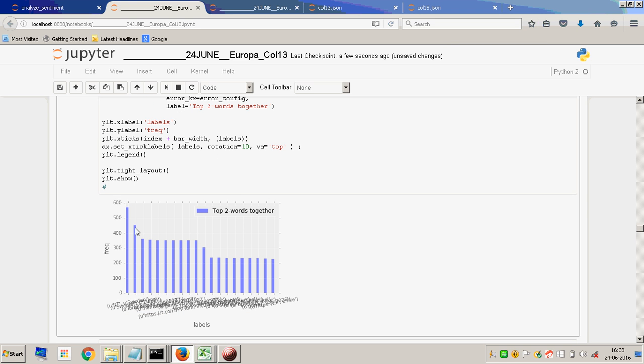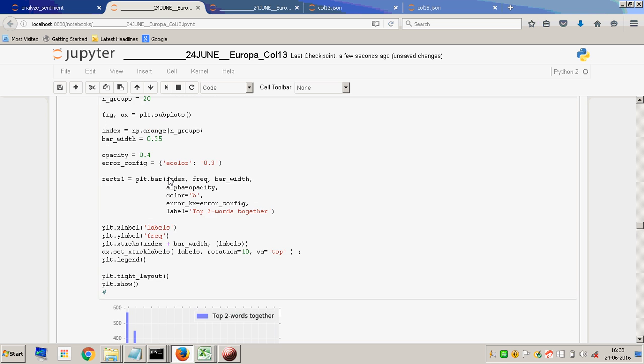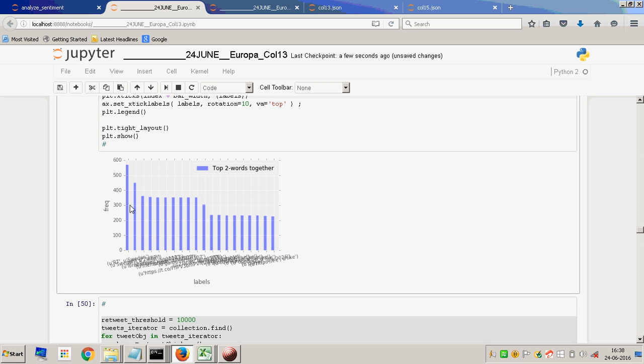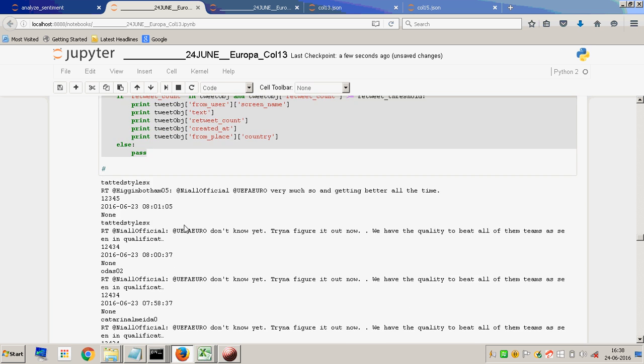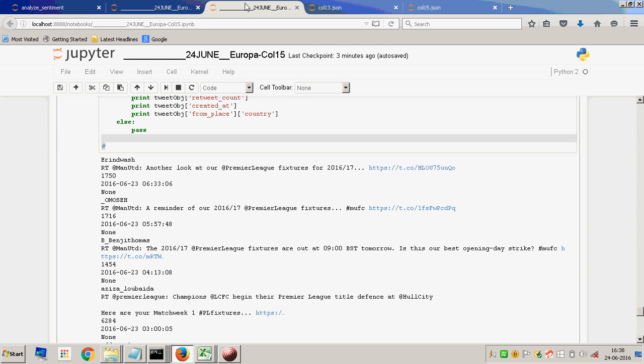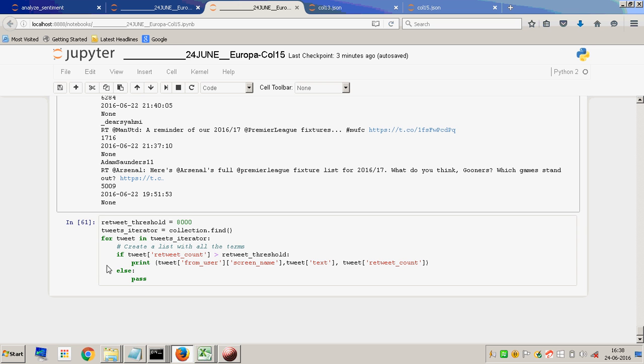This one is for Sweden and Zlatan, the name of the player, and he played his last game, so that was very popular during that time. Within an hour, that is how many times it got tweeted, and that is the frequency. So that's about it. This is very basic, initial analysis of tweets.